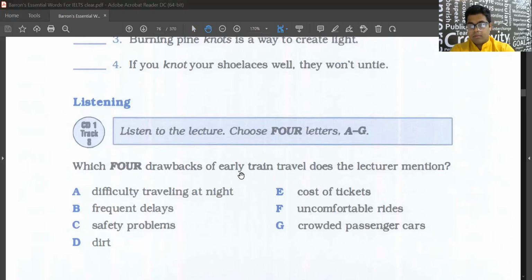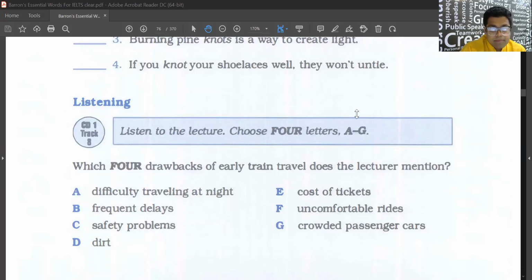Unit 3, Transportation. First headlamps. Listen to a talk about early train travel. So here what the lecture is about, early train travel. So what 4 major drawbacks of early train travel does the lecturer mention? What are the problems, drawbacks? Difficulty traveling at night, frequent delays, meaning they were often late. Safety problems. Dirt. Cost of tickets, which were probably expensive. Uncomfortable rides, meaning travel was a bit difficult. Or crowded passenger cars.